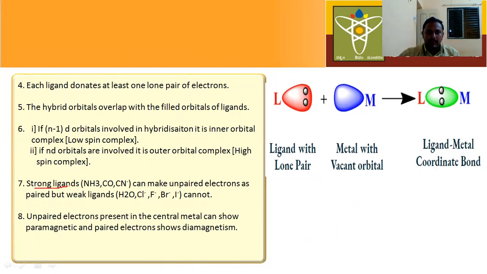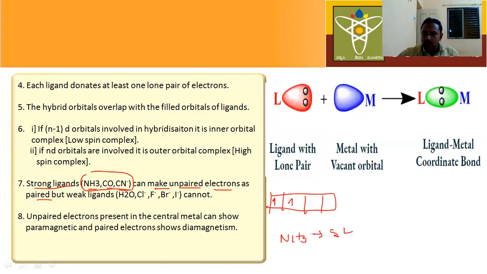Next, the strong ligands. Here the strong ligands are amine, carbonyl, and CN minus, cyanide ion. These three are strong ligands. These strong ligands make unpaired electrons paired. Here there are unpaired electrons. Unpaired electron means single electron. For example, here this is amine. The amine is a strong ligand.